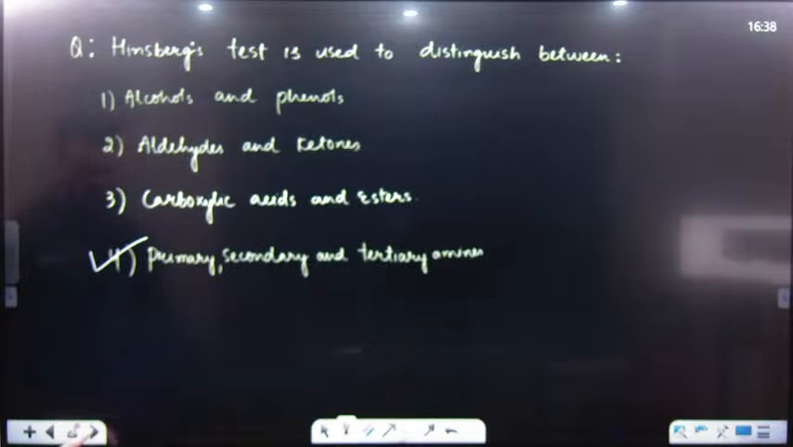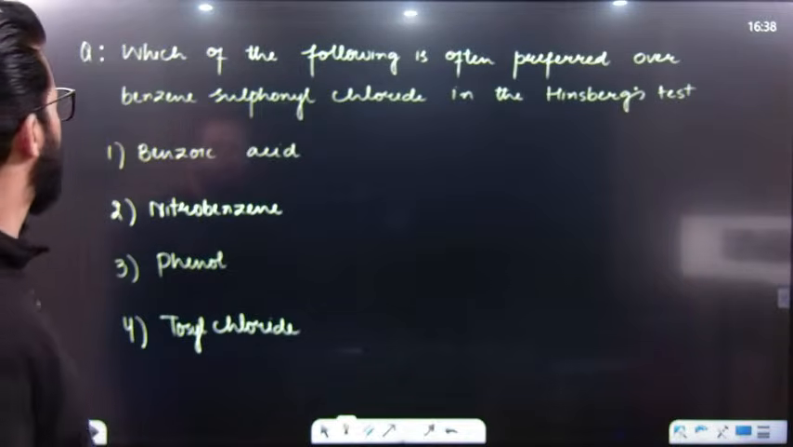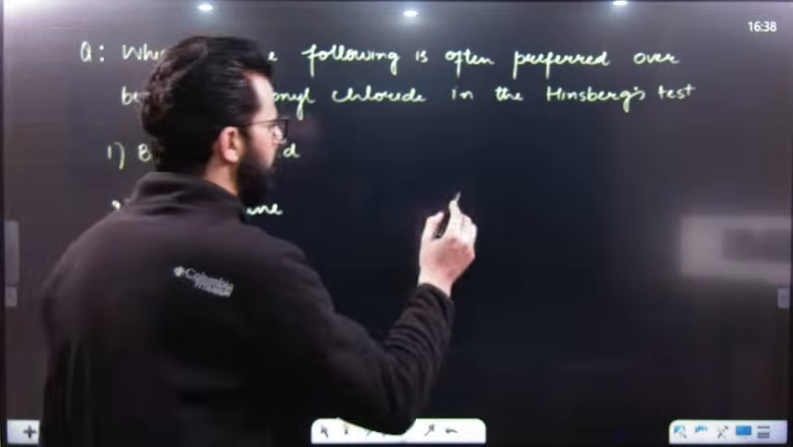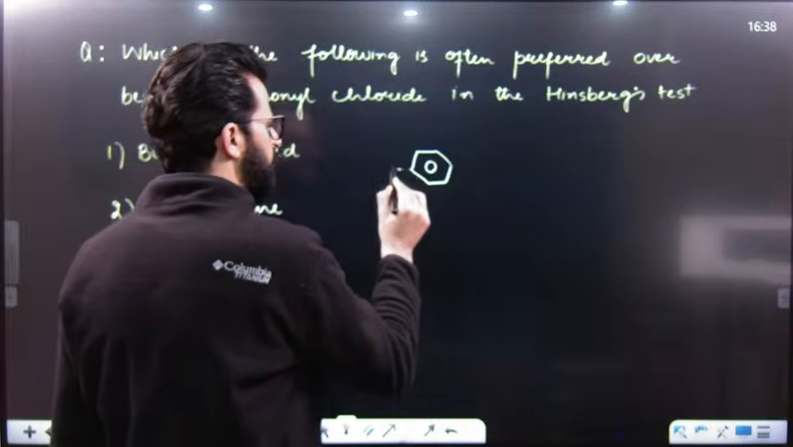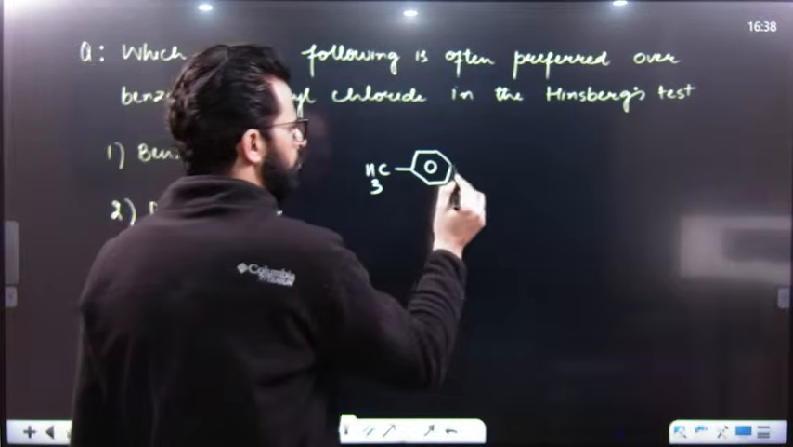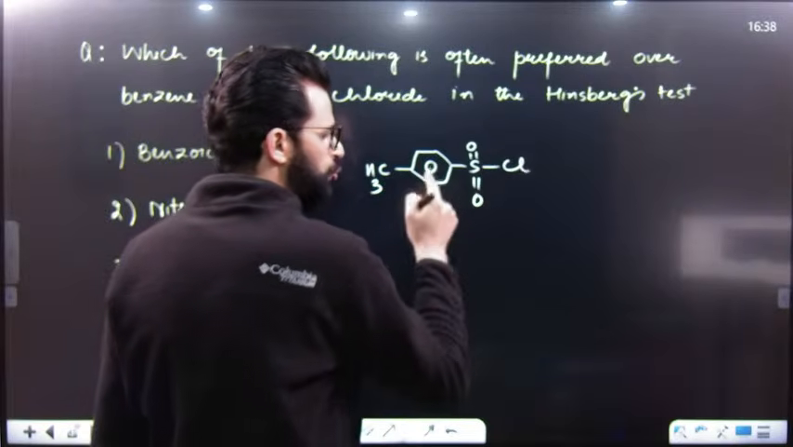Now, after that, which of the following is preferred over benzene sulfonyl chloride? Remember, it is this one which is preferred: para-toluene sulfonyl chloride. This is preferred, or this is used nowadays.